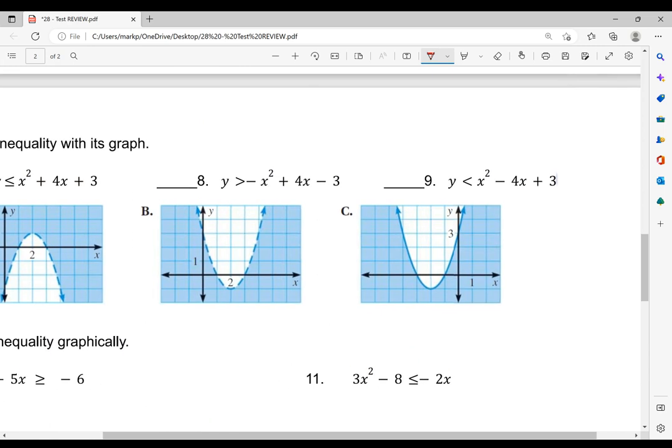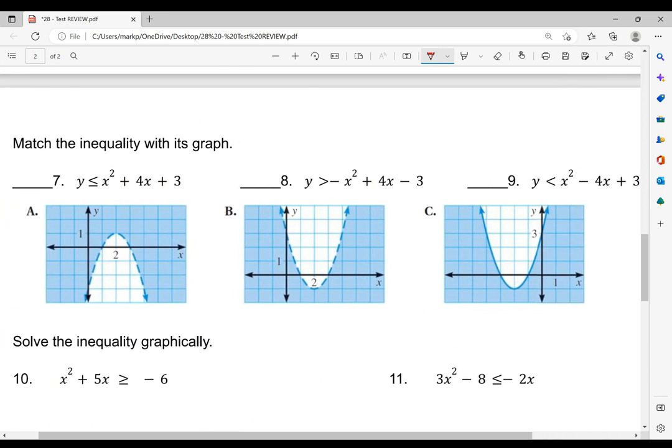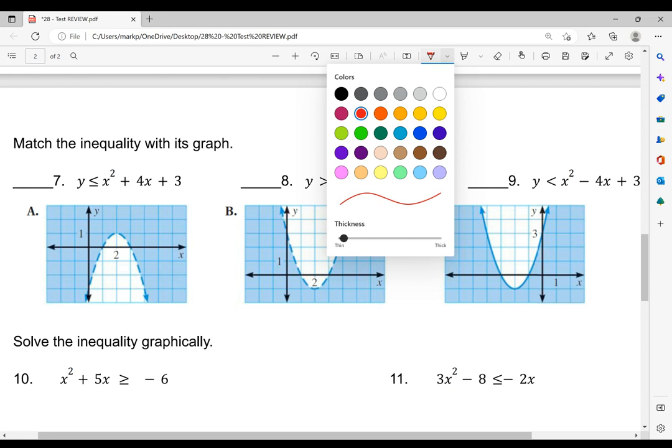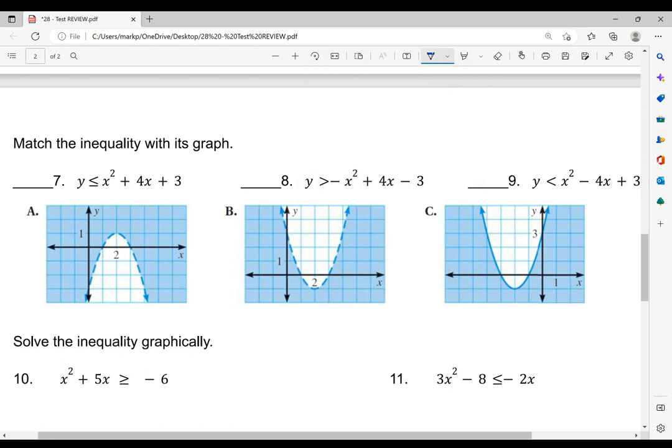Okay. So we have A, B, and C, match the inequality with its graph. First thing I do when I look at these, I could just test points, but I look at number 7. And with this one here, I can already tell you it's going to be letter C. And the reason why is because it's solid. It's the only solid line. And also, the A value is positive, should be facing up.